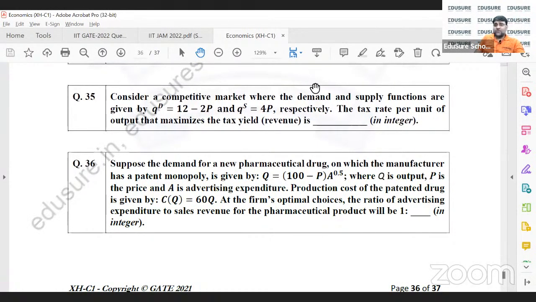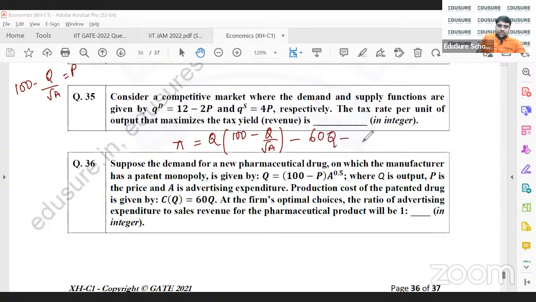I'm not going to go into the solving bit. What you need to do is maximize the profit, wherein Q is equal to this. So you'll understand that 100 minus Q by root A will be equal to P. So you'll do Q into 100 minus Q by root A, minus the cost, minus the advertising expenditure. This is what the profit will be. Then you basically do del pi del Q and del pi del A. You just have to do these two.